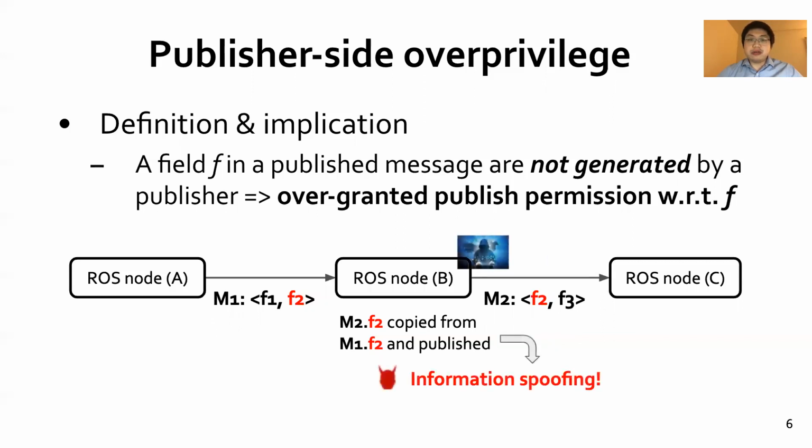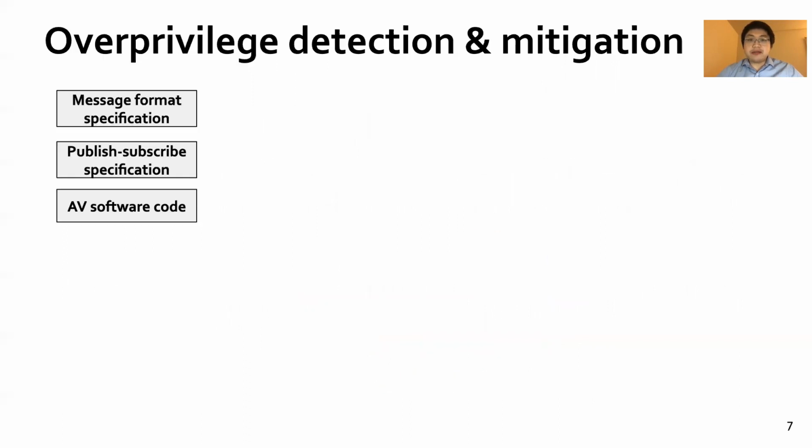This overprivilege may result in information spoofing in the publisher node if it is controlled by an attacker. In safety-critical systems, like AVs, this may cause severe safety consequences in the real world. We discovered that both publisher and subscriber-side overprivilege generally exists in popular AV software platforms, including Baidu Apollo and AutoWare.